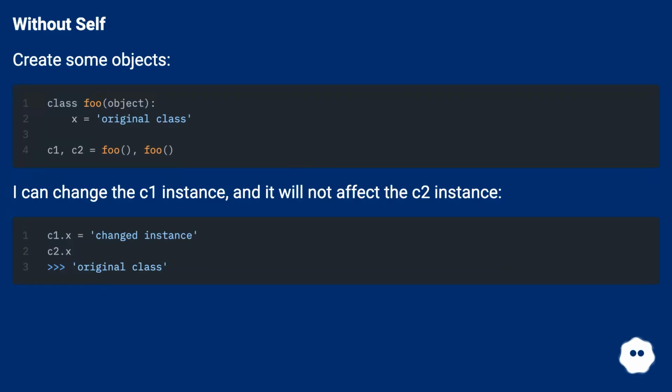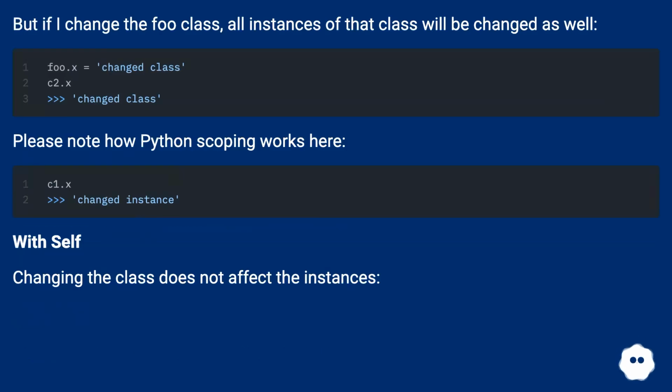without self. Create some objects. I can change the C1 instance, and it will not affect the C2 instance. But if I change the full class, all instances of that class will be changed as well. Please note how Python scoping works here. With self, changing the class does not affect the instances.